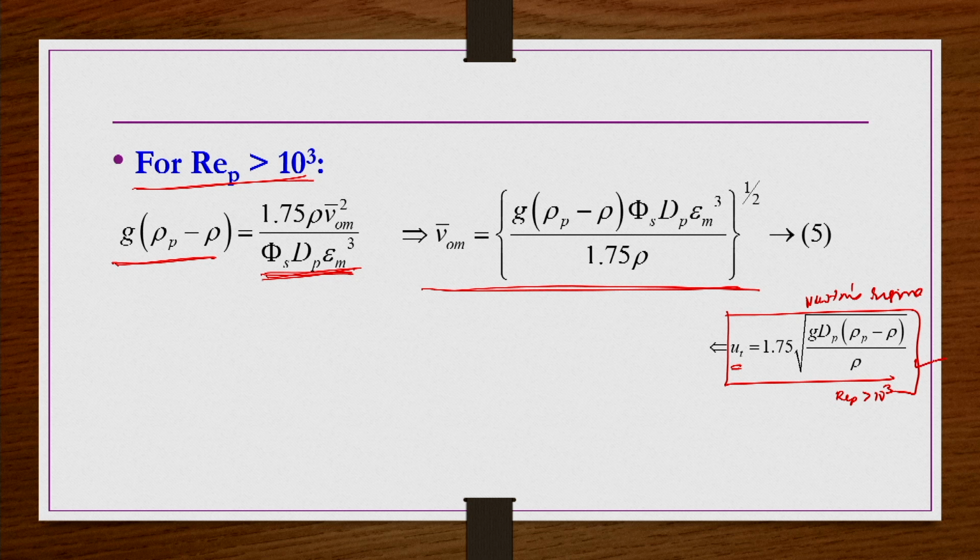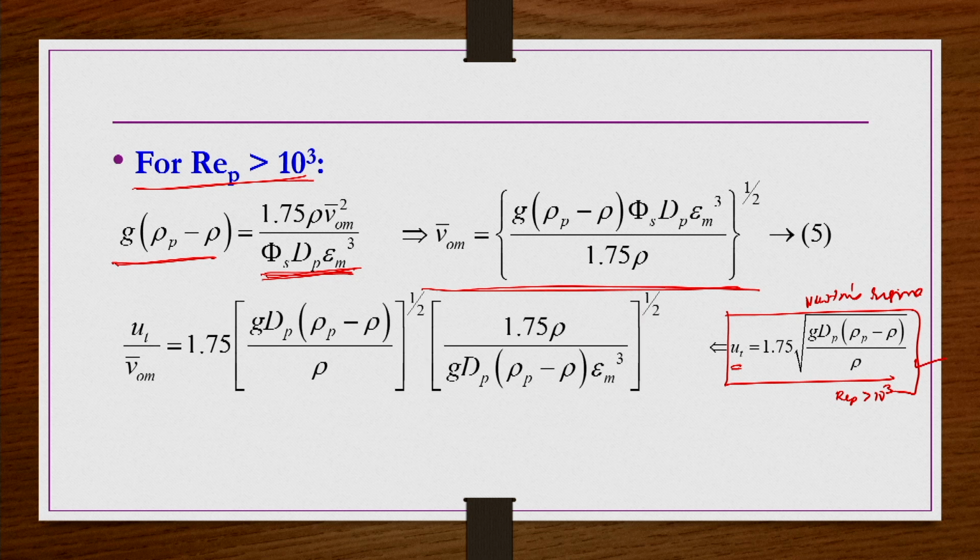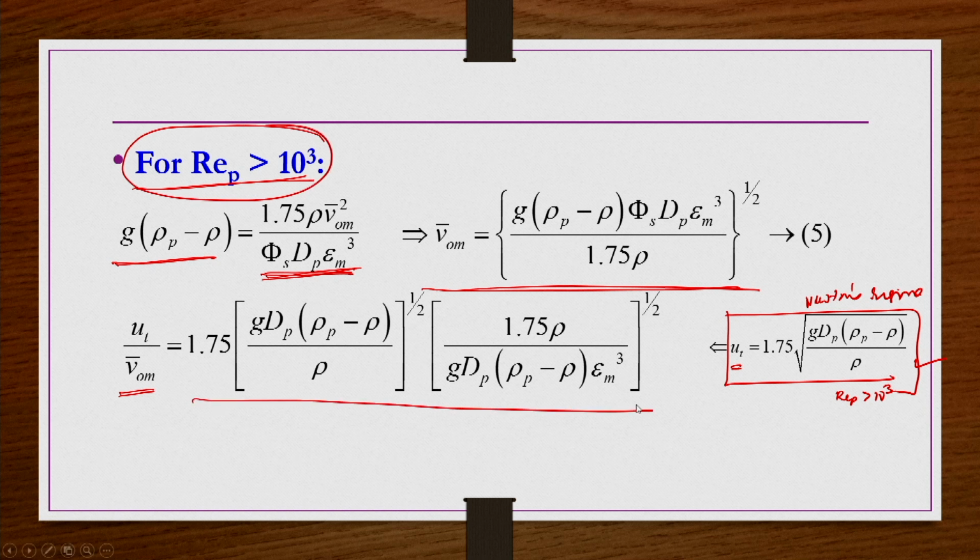Then for a single particle the free settling velocity we got like this. Now, here also we take the ratio between the free settling velocity and the minimum fluidization velocity under high Reynolds number flow conditions, then we have this one here. Both the powers are 1 by 2. So, here g, dp can be cancelled out, rho can be cancelled out, and delta rho can be cancelled out.